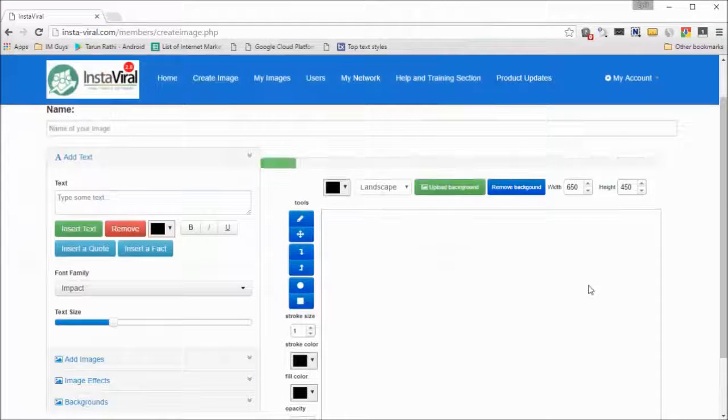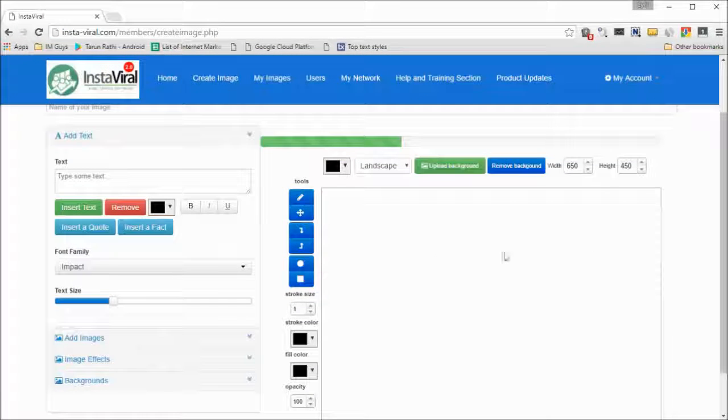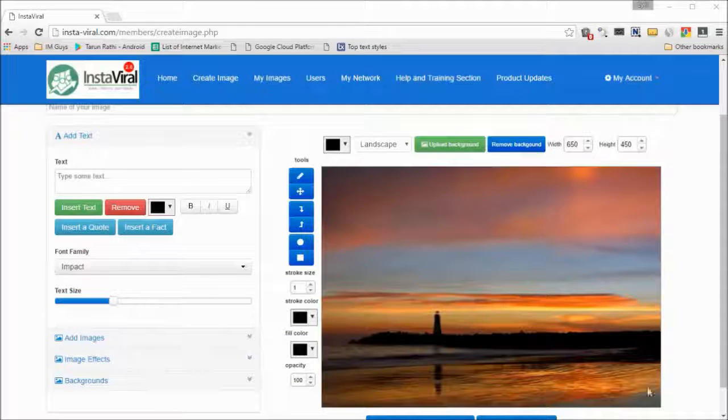So here's our background and it's loading right now. When it's loaded, it will show up in the little preview box over here. So now it's showing, and you can work on the background if you want. You can change the size of the image, you can change the proportions. You can make it a square or a small square. I'm working on landscape because that is the best proportion if you want to share stuff. And you've got a little toolbar over here which lets you really manipulate stuff and create stuff.